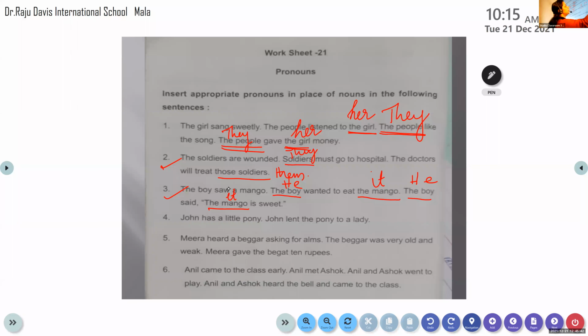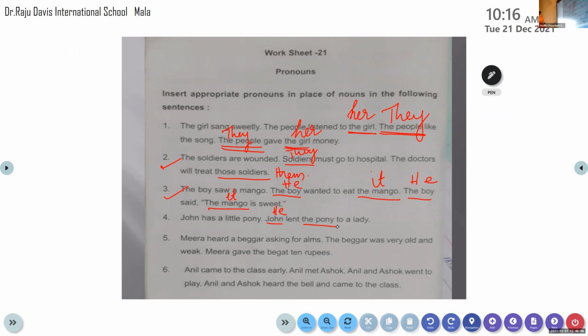Rida, come on, do the fourth question. John had a little pony. John lent the pony to a lady. Pony is repeated again. So what do we have to do? He lent.